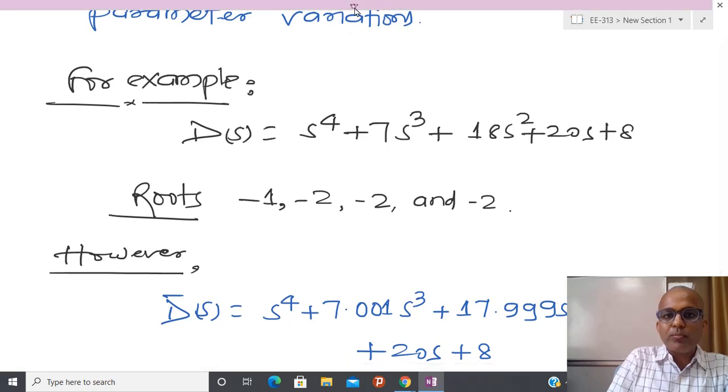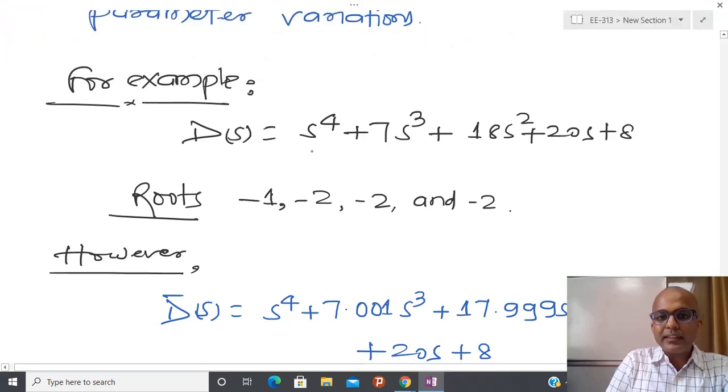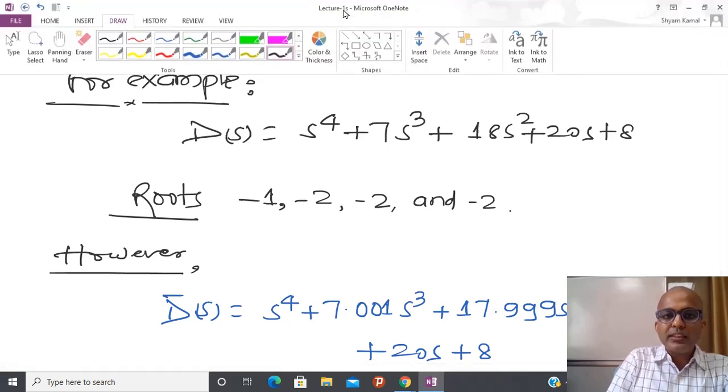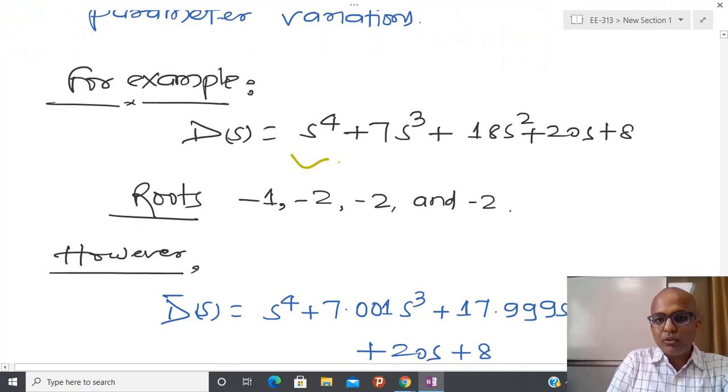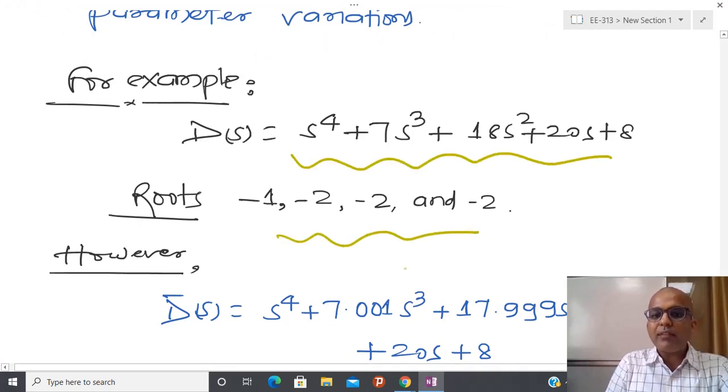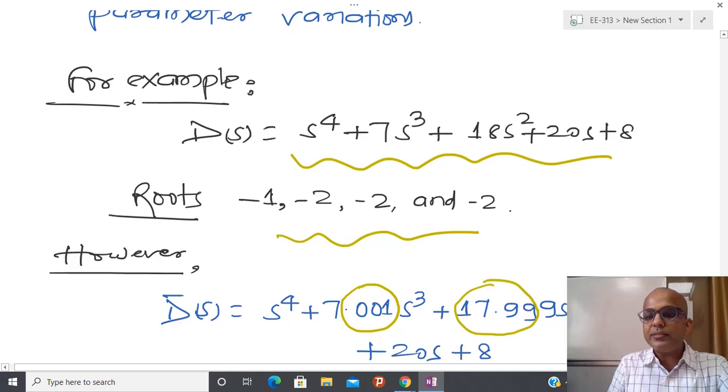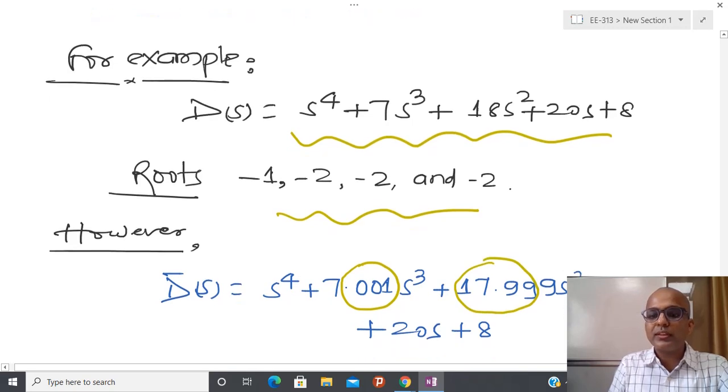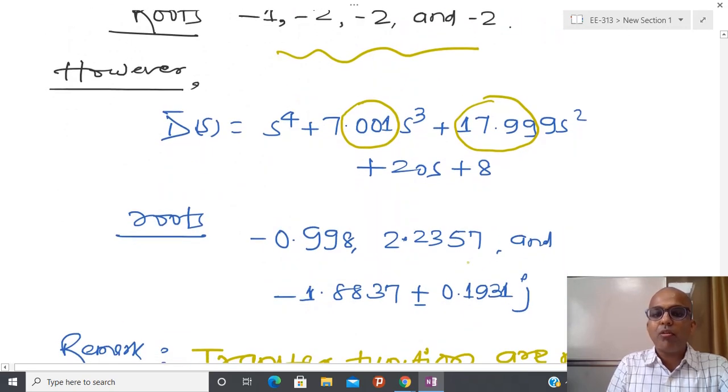So I have a fourth degree polynomial, and using this particular polynomial I am going to look at the roots. Here you can see that I have introduced a small increment. I have fluctuated the data by 0.1% here and here, and it is possible to show the effect on the roots.